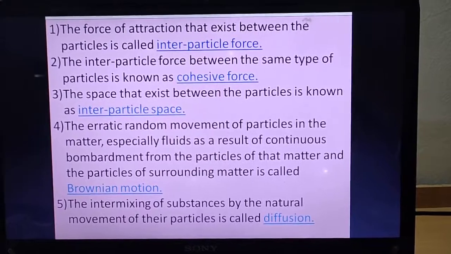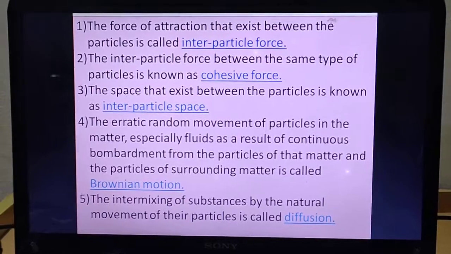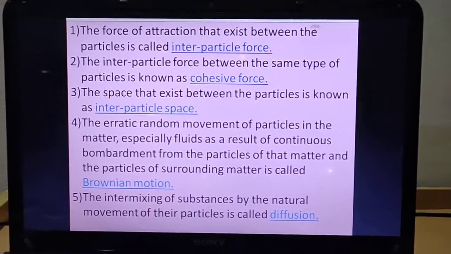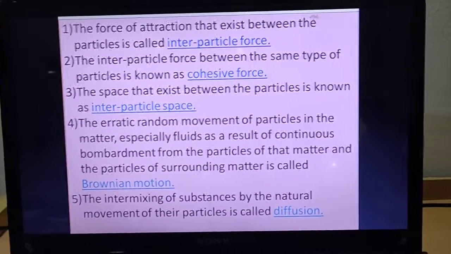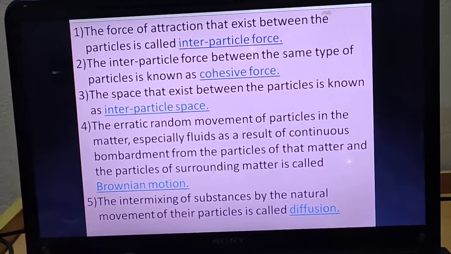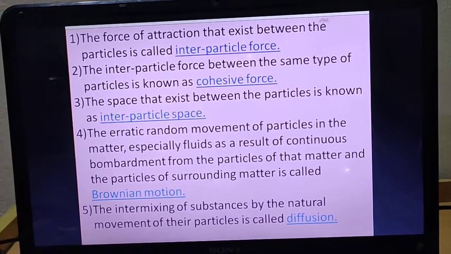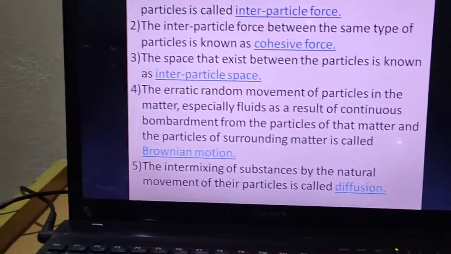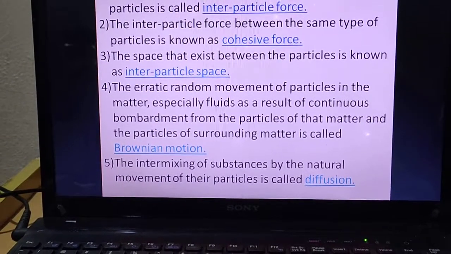Whenever these atoms are present in the matter and they are in continuous motion, they start colliding or bombarding with one another, and they also bombard with the atoms of the container in which they are present or the surrounding area. So this erratic movement, this sudden or zigzag movement of the atoms, is known as Brownian motion.